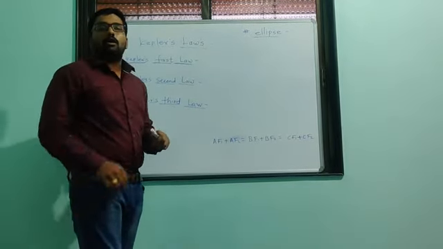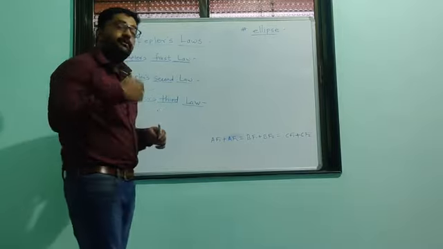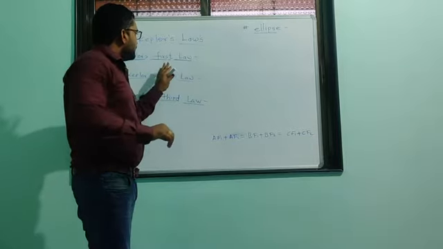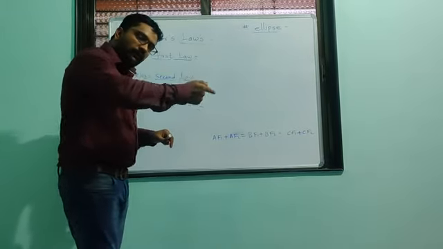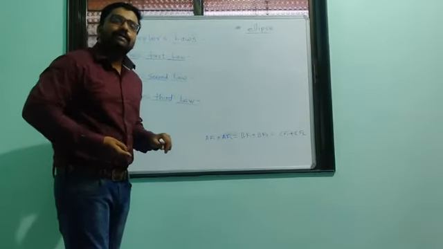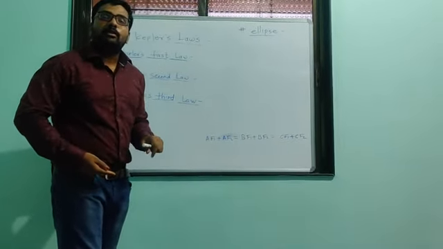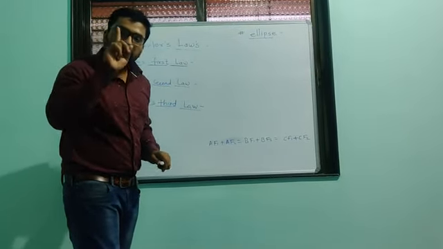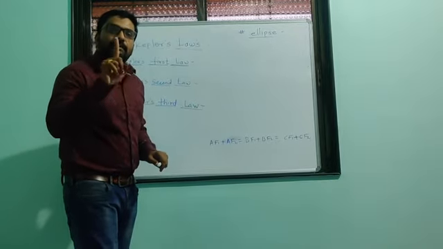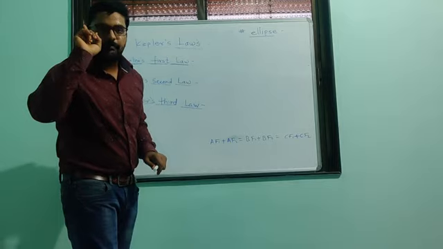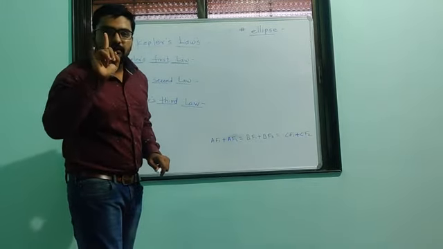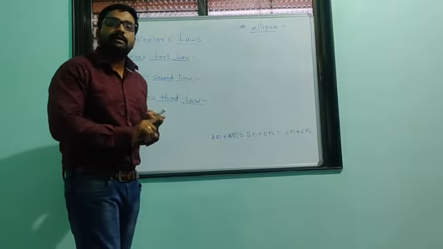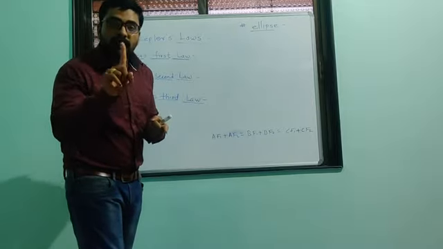Kepler's first law tells us that the path of a planet around the sun is an ellipse with the sun at one of the foci. That is the statement of Kepler's first law: the orbit of a planet is an ellipse with the sun at one of the foci.